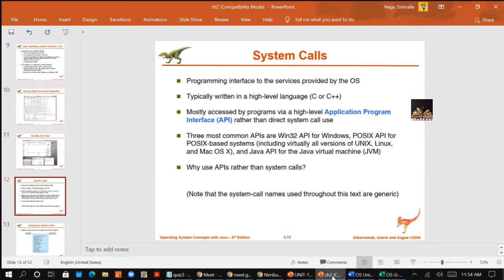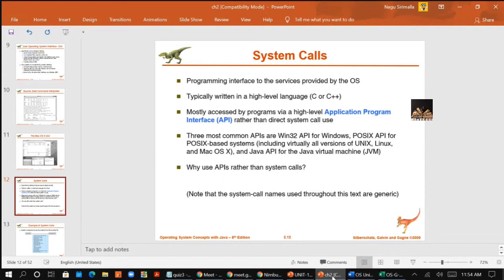If you take any operating system, each operating system has its own name for each system call. Maybe the task which is performed is the same, but it has unique names depending on the operating system. So I can say each operating system has its own name for each system call, right?